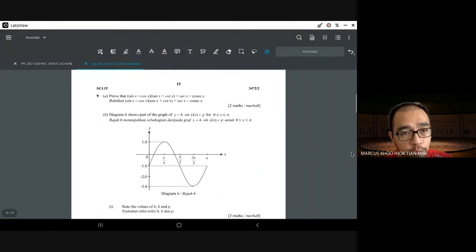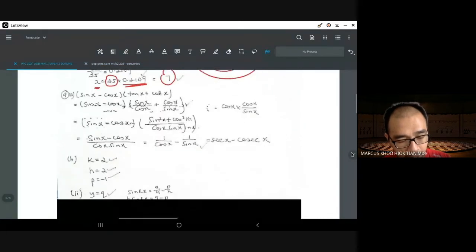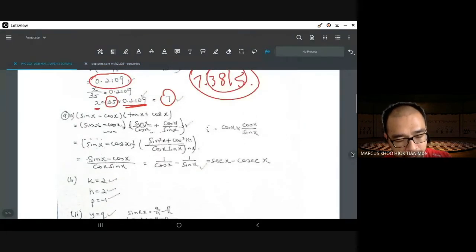Prove that sine x minus cos x times tangent x plus cotangent x equals secant x minus cosecant x. I'm not going to waste time. What you will do obviously is first change everything to sine and cos, then multiply everything.